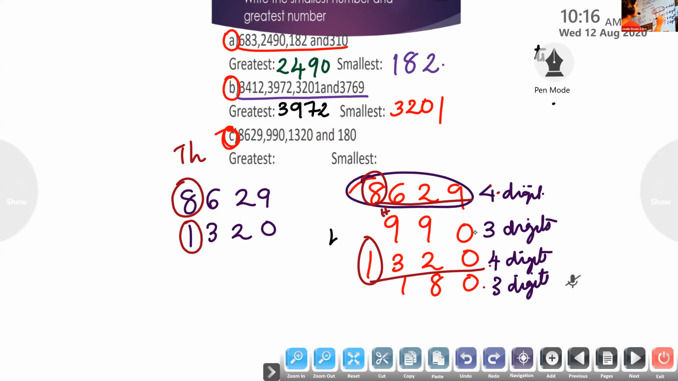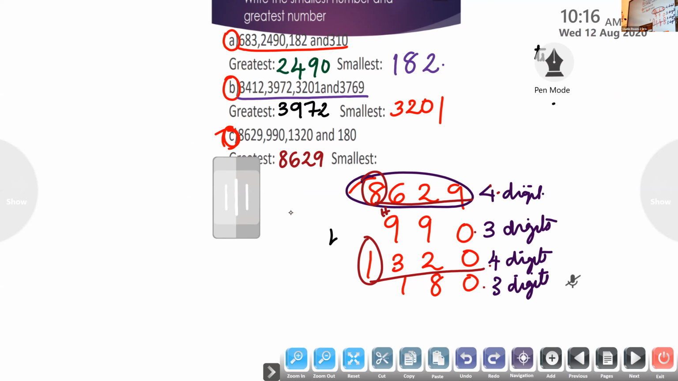The other two numbers have only 3 digits, so let them be. The two numbers having 4 digits are what we are comparing now. The first digit here is 8. The other one is 1. So which will be the greatest one? 8,629. Yes, 8,629.